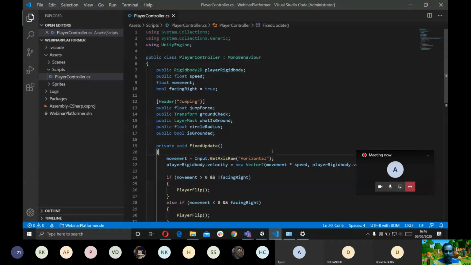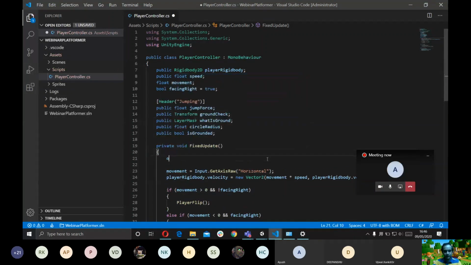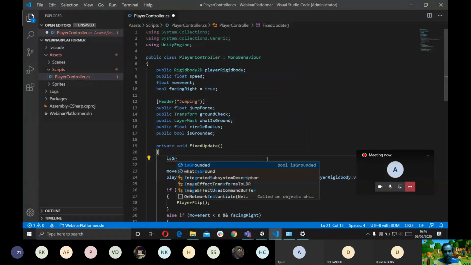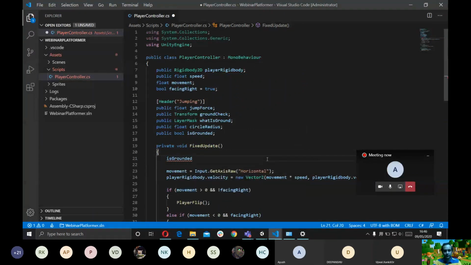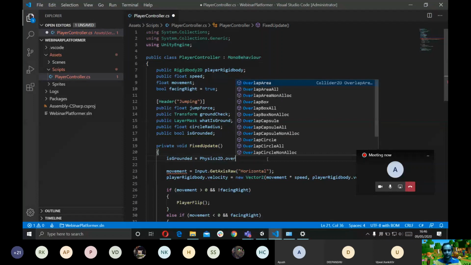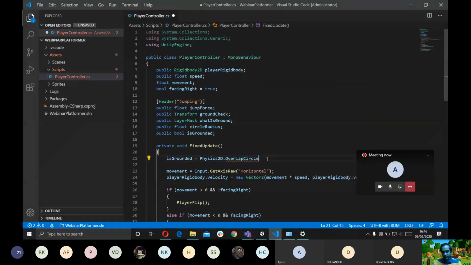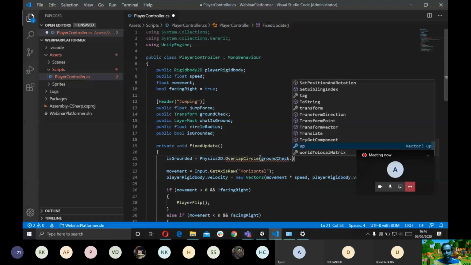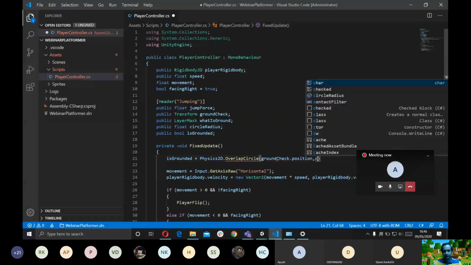So I'm going to write isGrounded, which is the Boolean variable, is equal to, and you don't need to worry about this function that much. It's an inbuilt function of Unity. I'm going to say overlap circle. It allows us to create a circle and checks if that circle is colliding with anything or not. So I'm going to do ground check dot position comma circle radius.